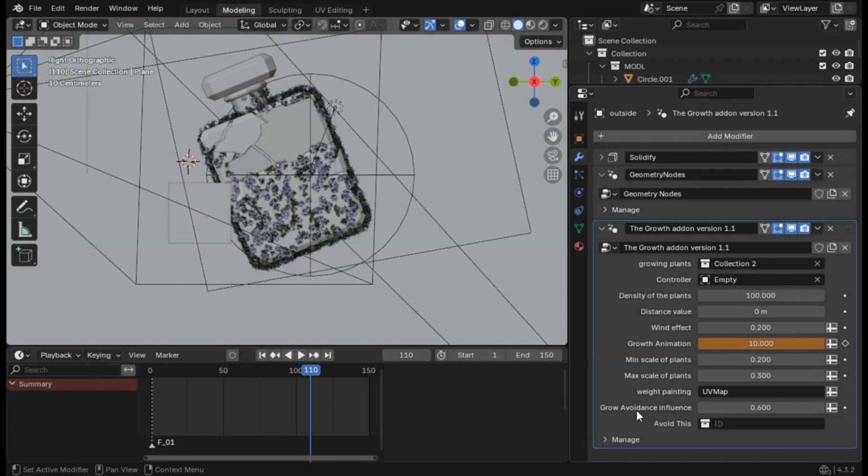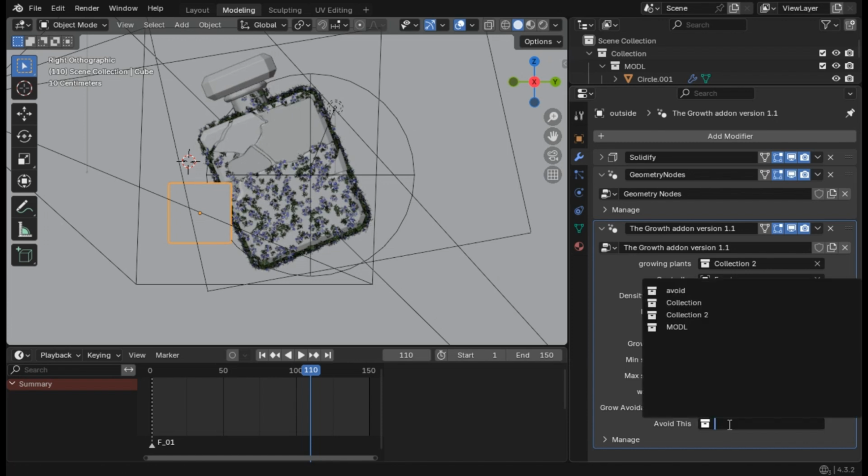We have the grow avoidance influence, which basically controls whether you want to have something that the objects will avoid and that will not grow in, whether you want this tool to be enabled or not, whether you want just to control it in a simple way, the empty or the weight painting. So if we set this maybe to 0.6, I will show you also what this does after we add our collection of the cube. You can add many objects and add them to a simple collection.